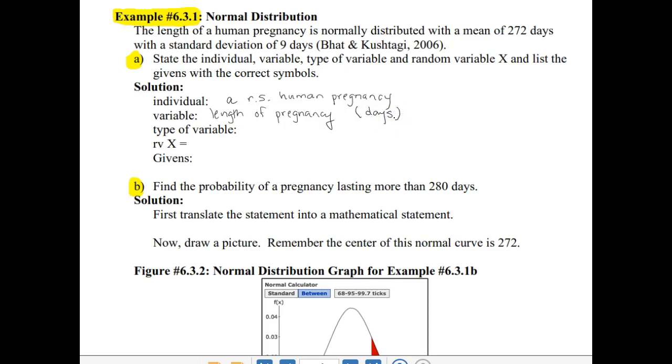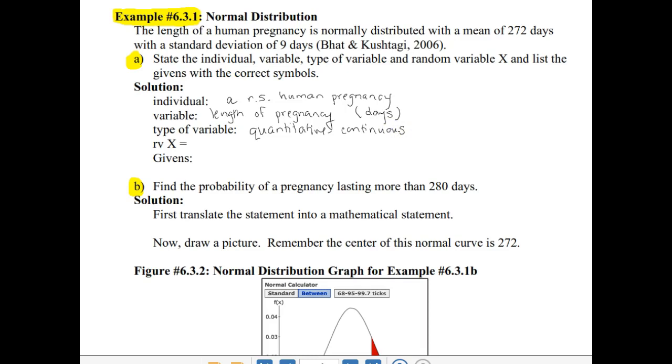We have to keep in mind that when asked how many days pregnant you were, you might count that as a whole number, but it is a measurement of time, and so it is on a continuous scale. So this is quantitative and continuous.